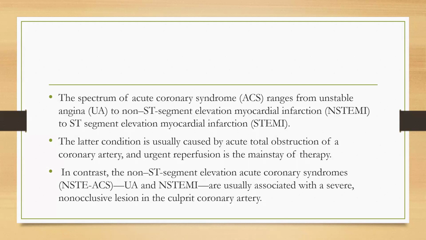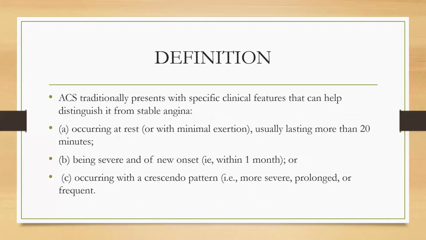In contrast, non-ST segment elevation acute coronary syndrome, unstable angina and NSTEMI, are usually associated with a severe non-occlusive lesion in the culprit coronary artery. By definition, ACS traditionally presents with specific clinical features that can help distinguish it from stable angina: occurring at rest or with minimal exertion, usually lasting more than 20 minutes, being severe or of new onset, or occurring in a crescendo pattern, that is more severe, prolonged, or frequent.